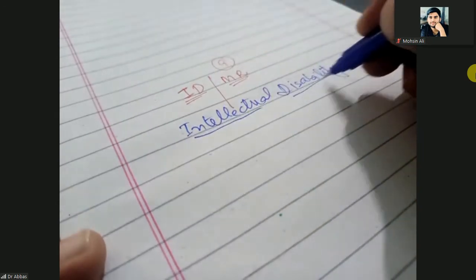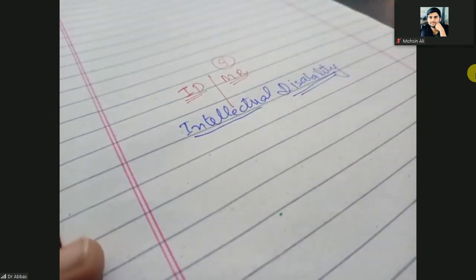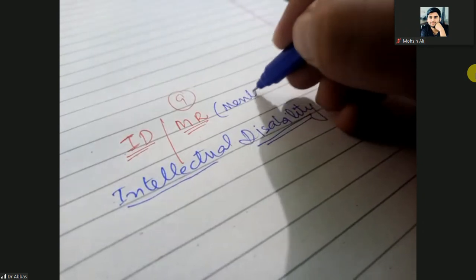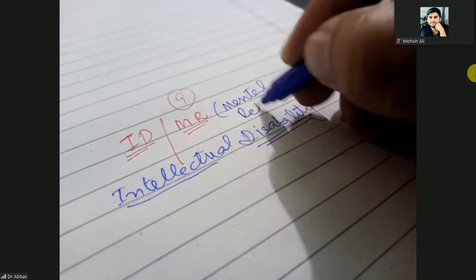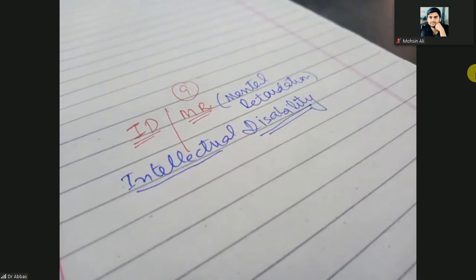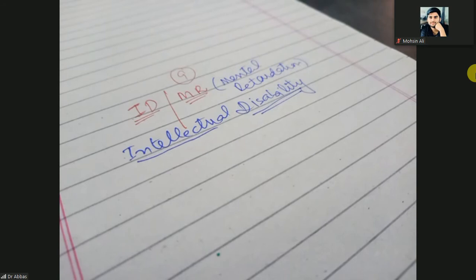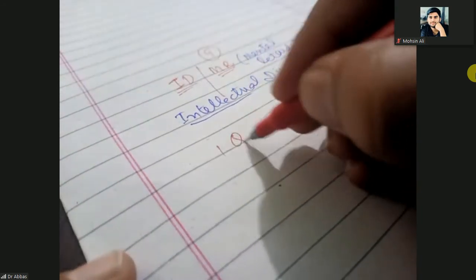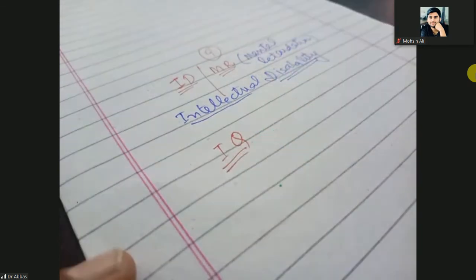Nowadays, we use the term intellectual disability rather than mental retardation. That is the old name. MR stands for mental retardation. So for intellectual disability, we use the IQ. IQ is checked.